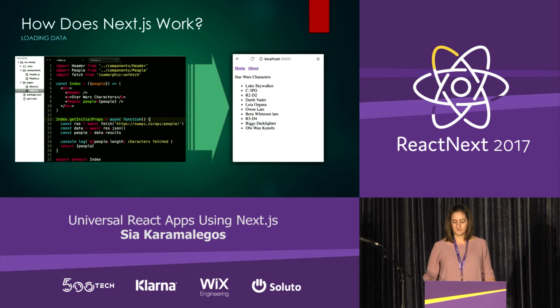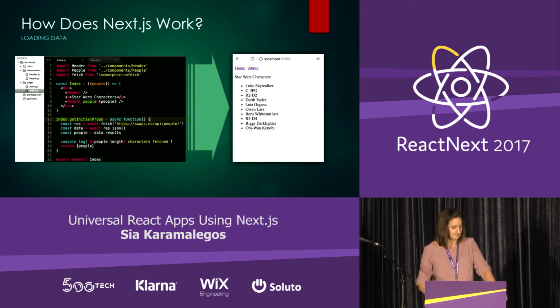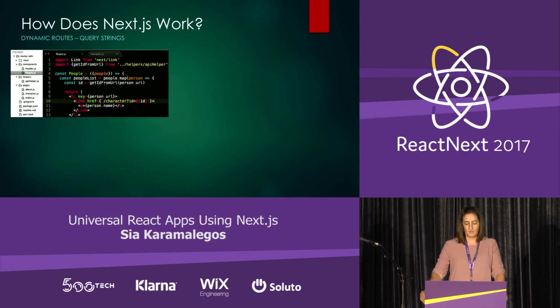So now that we have some data, let's look into dynamic routes, which I promised you earlier. We are going to convert this people list to a list of links. And then when we click on that link, it will go to a page with more info about that character. So dynamic routes are created using query strings, like I mentioned earlier. The first step to set up that query string is to set up the link path with a query string.